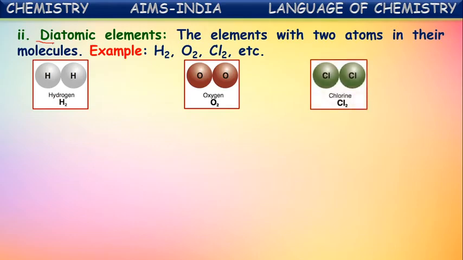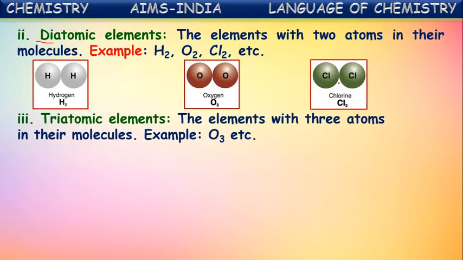These all are elements which have two atoms in each of their molecules. Hydrogen molecule has two atoms in its molecule. Element oxygen also has two atoms in its molecule, and even chlorine. In this way, the elements which have two atoms in their molecules are considered diatomic elements.